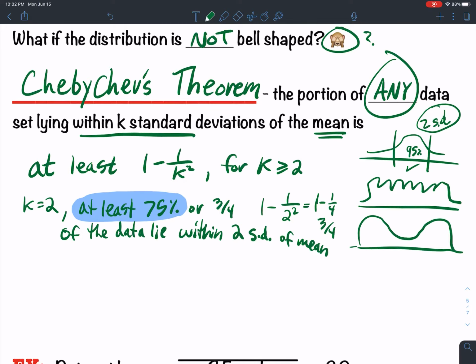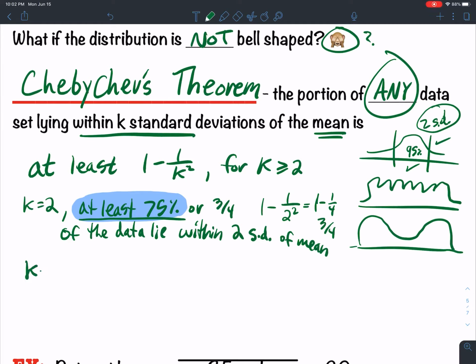If somebody says, man, I've got at least $2 in my pocket, that means they've got $2, they got $3, they might have $4, anything 2 or more, right? So at least 75% means 75% or greater. 95% is definitely greater. So it doesn't contradict the empirical rule. It just says that at least 75%. It's giving you a lower bound.